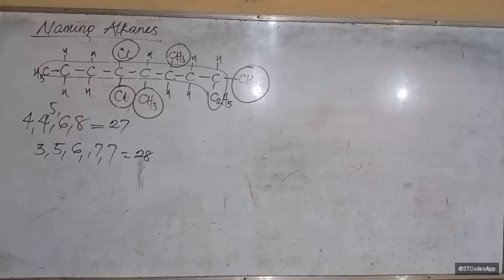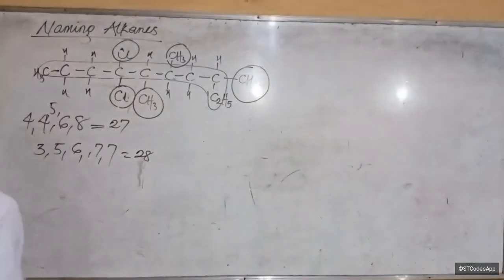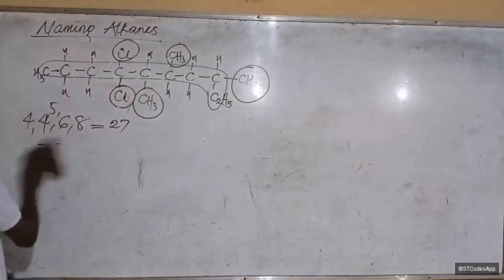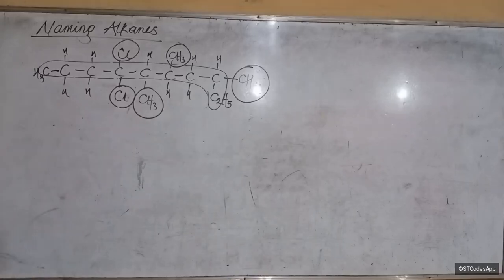Whoa! You know, one would have thought that this direction was bigger. So which direction are we picking? The first one. The one that gives us the lowest possible number for the substituent. Does that make sense? All right. Oh, I'm not supposed to clean it, but let's take it. Let's use it back now.